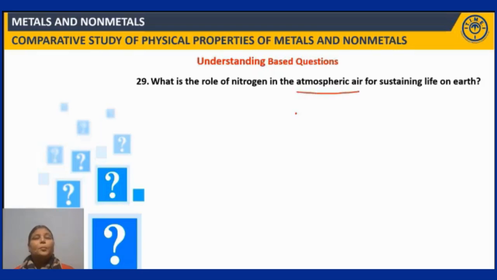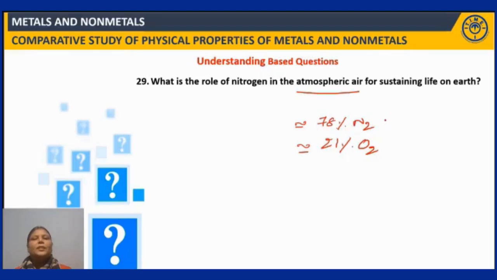The major proportions by volume are approximately 78% nitrogen and 21% oxygen. Oxygen is a supporter of combustion and is very essential for life to exist on the Earth. It's a respiratory gas. But the question is about the role of nitrogen.